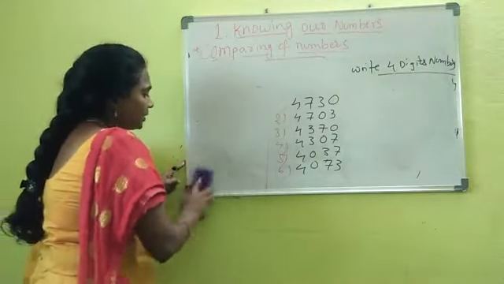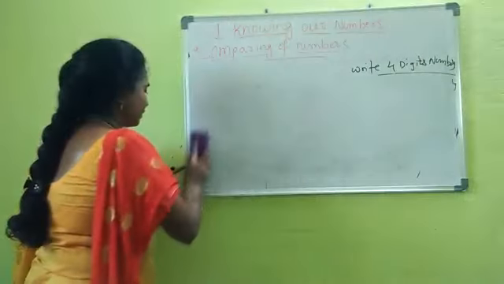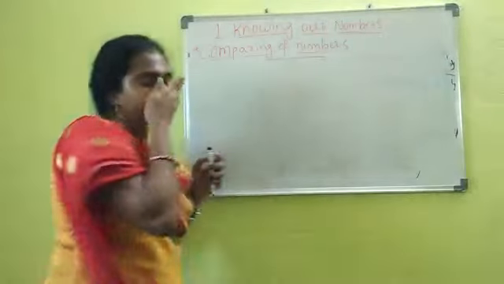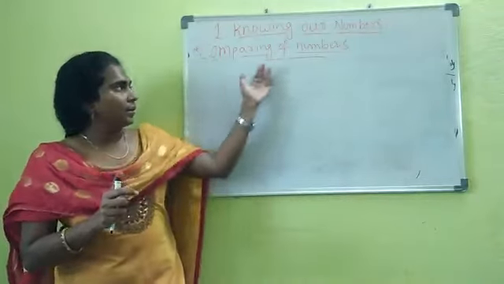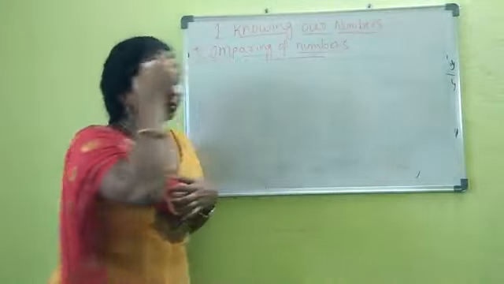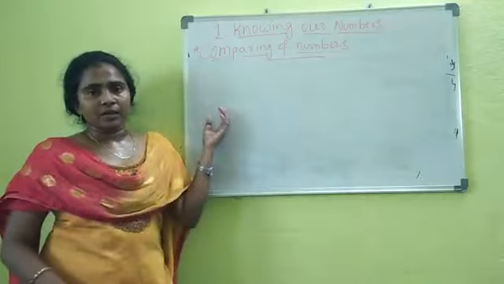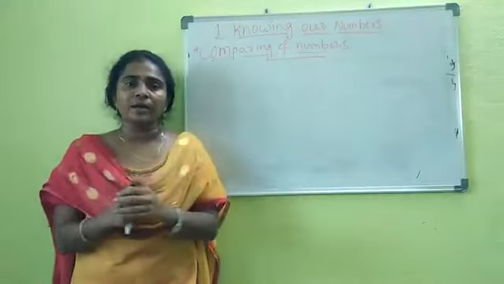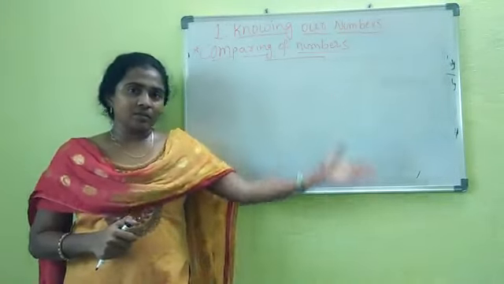You will get the worksheet based on this first exercise in the WhatsApp group. Let me revise all the concepts we learned today. We learned comparing of numbers. They will give a set of numbers, and you need to identify which is the greater and which is the smaller. Next, ascending order, that means smaller to bigger, you need to arrange. Next, descending order, that means larger to smaller.